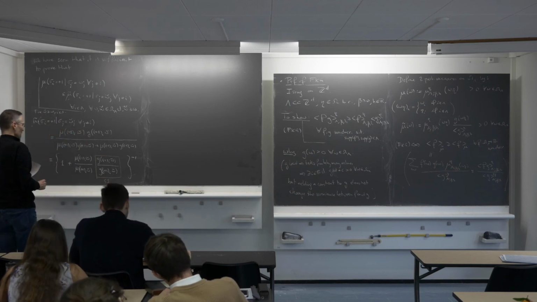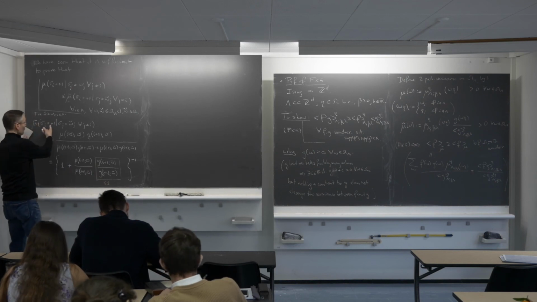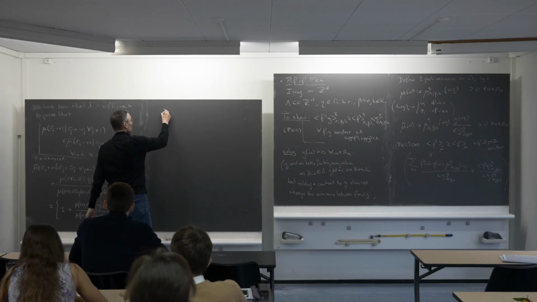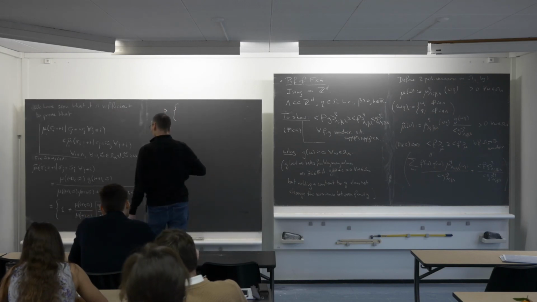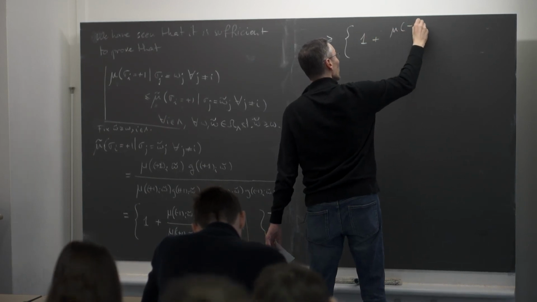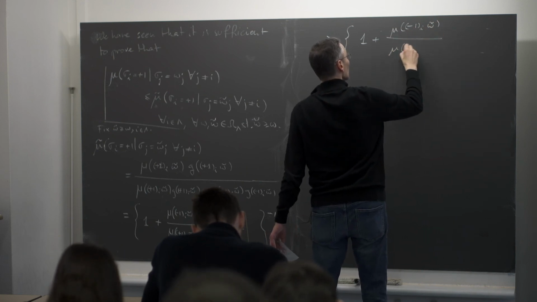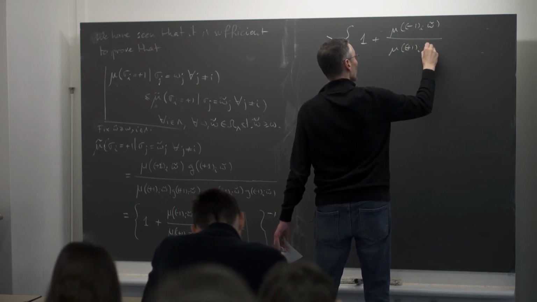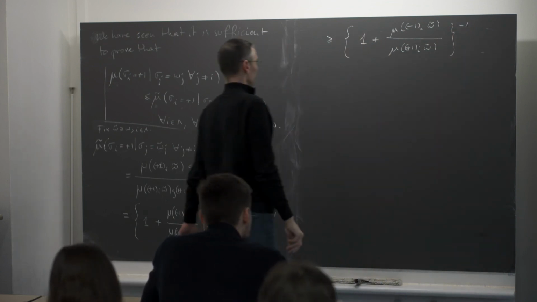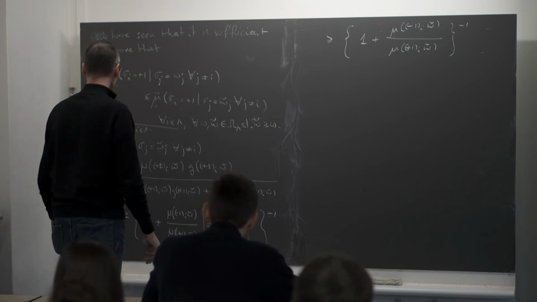Okay, this is smaller than 1. So if I substitute this by 1, I get a lower bound on this conditional probability. So this conditional probability is larger than 1 plus mu of -1 at I omega tilde, over mu of +1 at I omega tilde, to the power -1. Okay. That's a lower bound on this conditional probability.